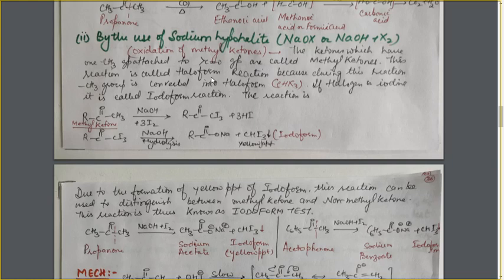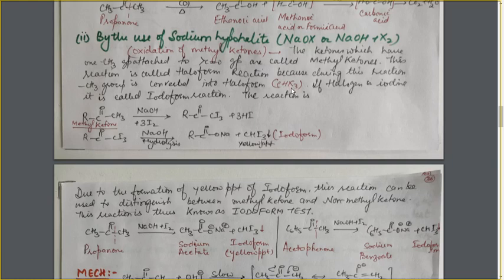Now, the ketones which have one CH3 group attached to the C double bond O group are called the methyl ketones. This reaction is called the haloform reaction. This reaction with sodium hypohalite is also known as the haloform reaction, because during this reaction the haloform is formed. What is haloform?